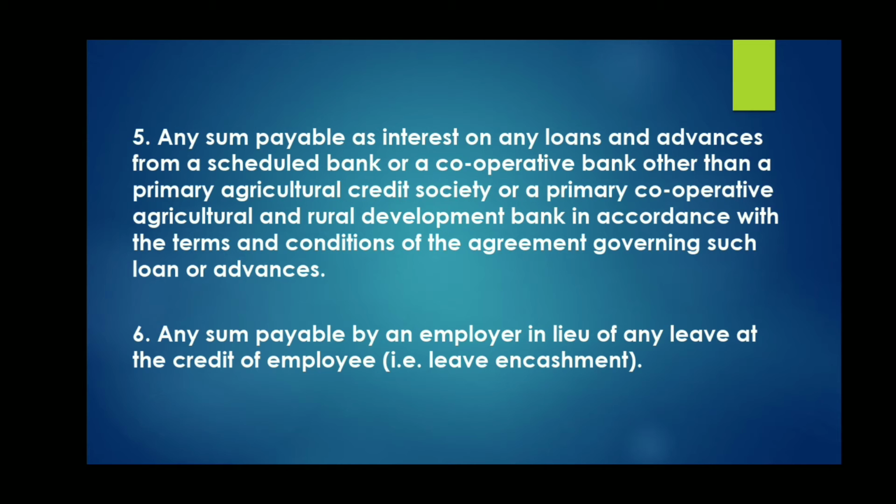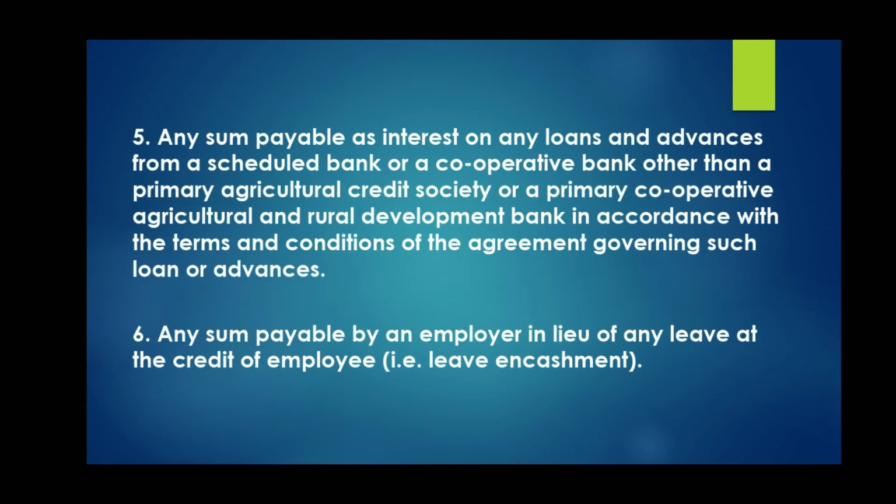But for primary agricultural credit societies, I said there are two items. Please remember these two items: primary agricultural credit societies, and primary cooperative agricultural and rural development banks. For these two, interest is allowed even on due basis.